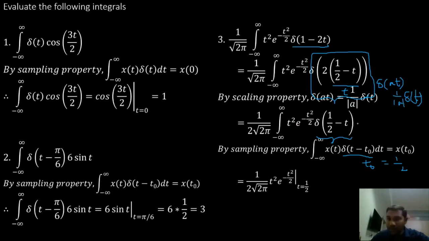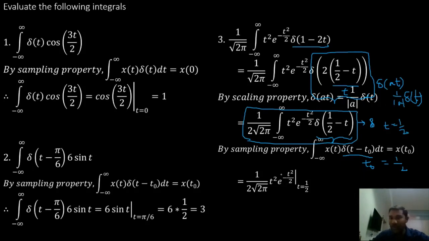This delta of 1 by 2 minus t is only defined at t equal to 1 by 2. So I can substitute in the entire thing t equal to 1 by 2.